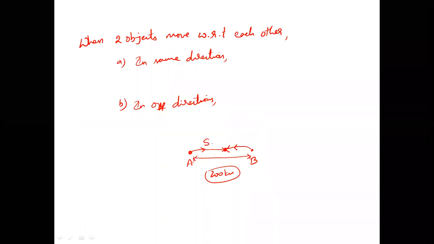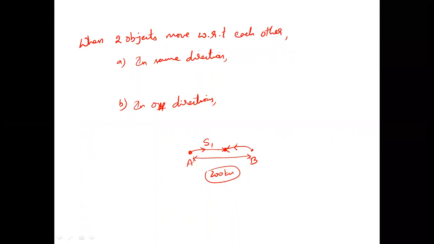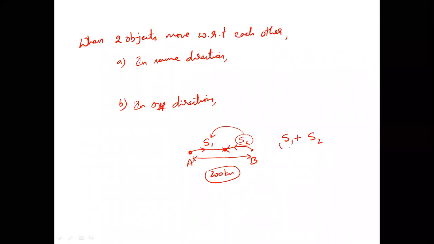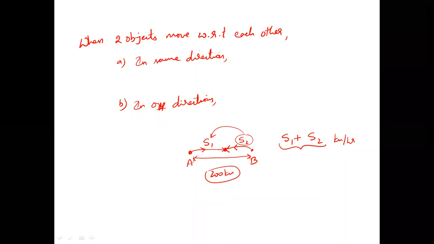So if I am traveling at a speed of S1 kilometers every hour, my friend is traveling S2 kilometers every hour. He is covering this S2 kilometers every hour in addition to my kilometers covered, or not? So even though I'm traveling at S1, because my friend is traveling at S2, every hour the total number of kilometers covered will be S1 plus S2, or not? Yes, sir. We are together covering some because he is giving an advantage to me.